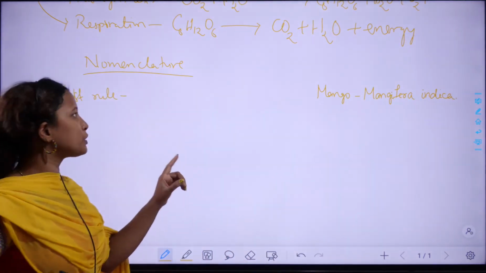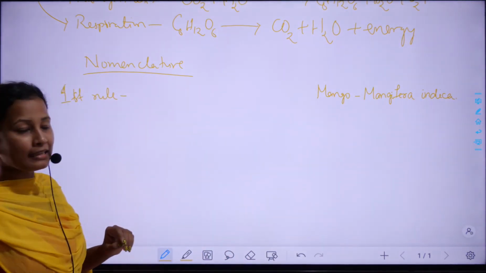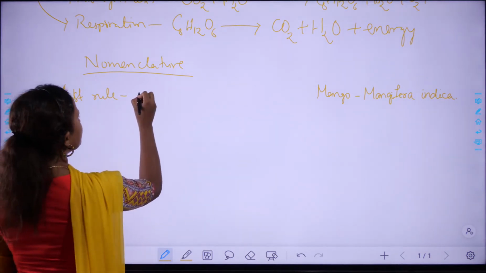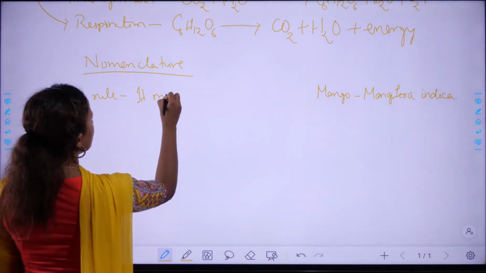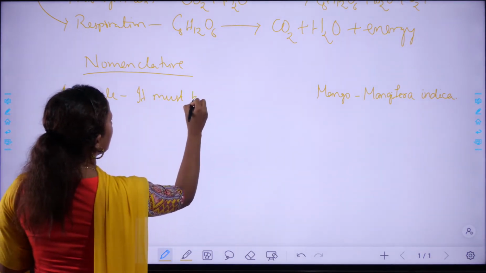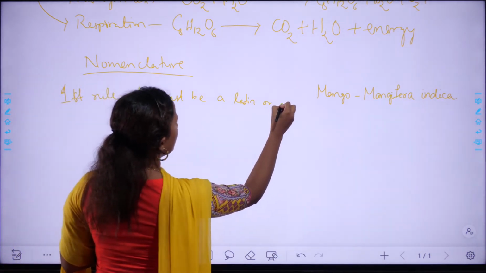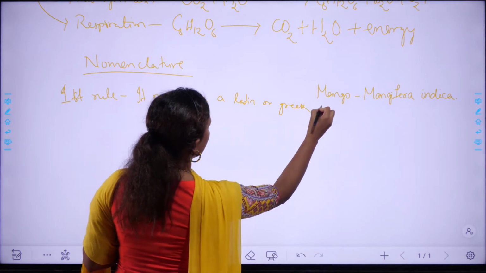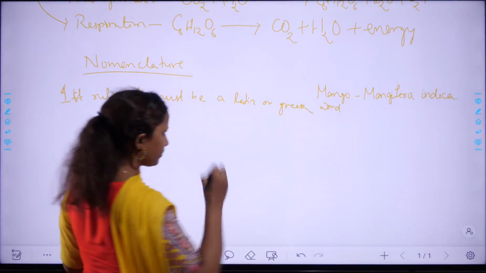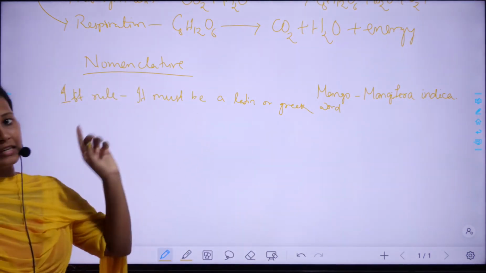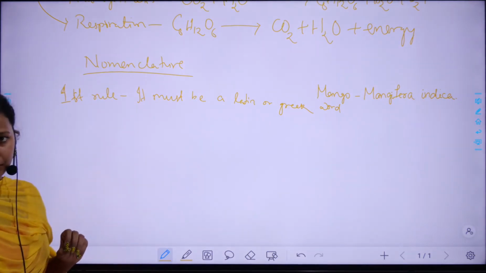So the first rule for nomenclature is it must be a Latin or Greek word. So Mangifera indica is a Latin word.